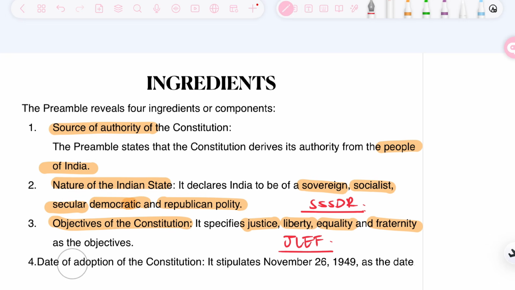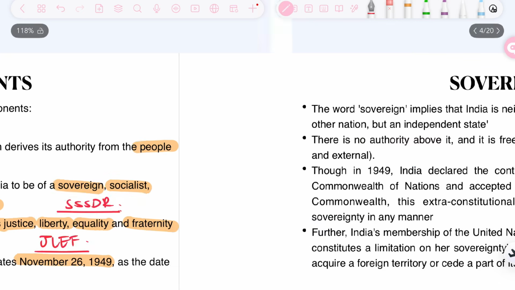And the last one is about the date of adoption of the constitution, which we have already noted: 26 November 1949. So there are basically four ingredients of the preamble. The first one being source of authority, second one being the nature, third one being the objective and fourth one being the date of adoption of the constitution.